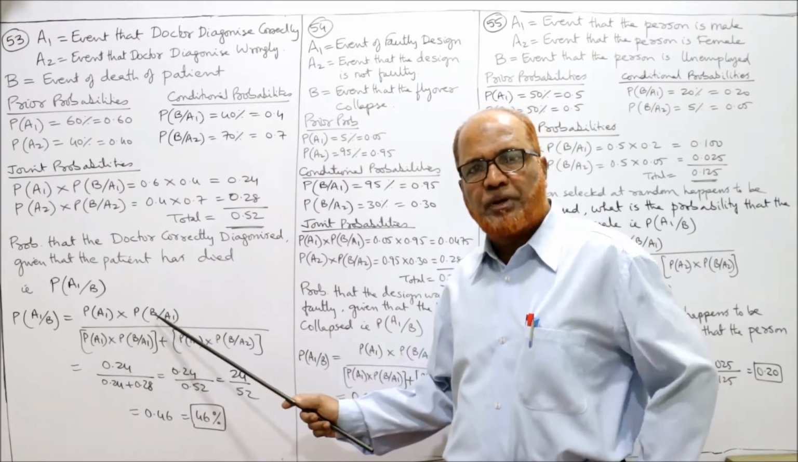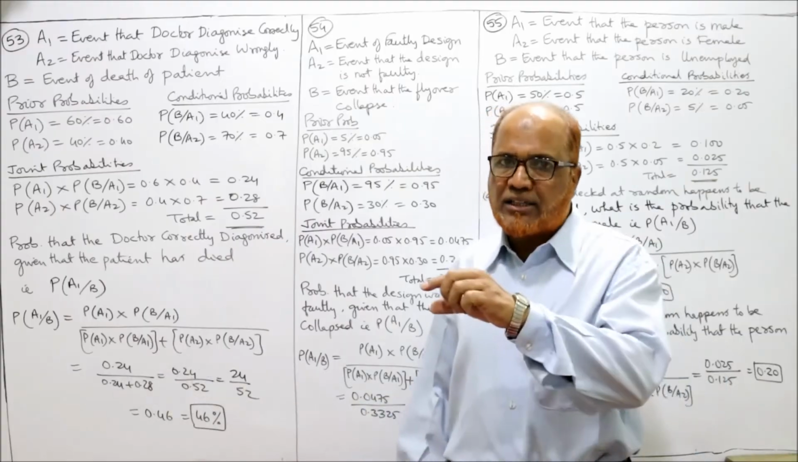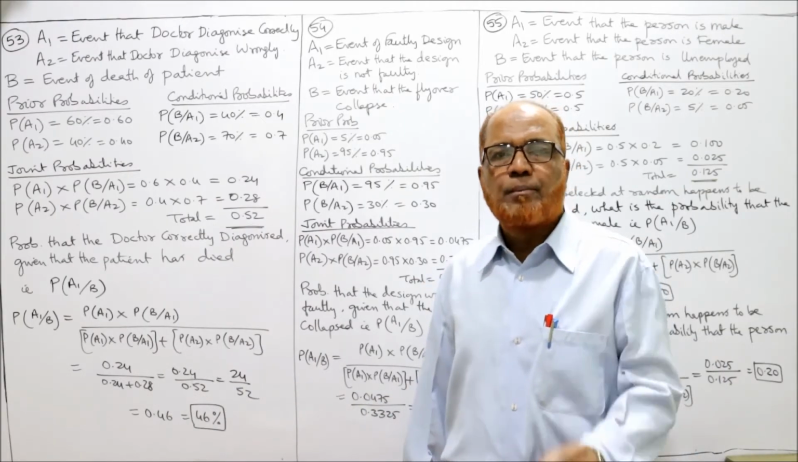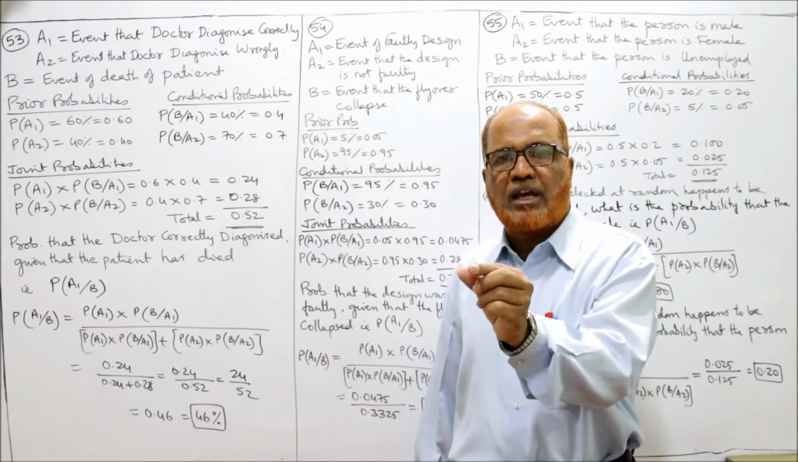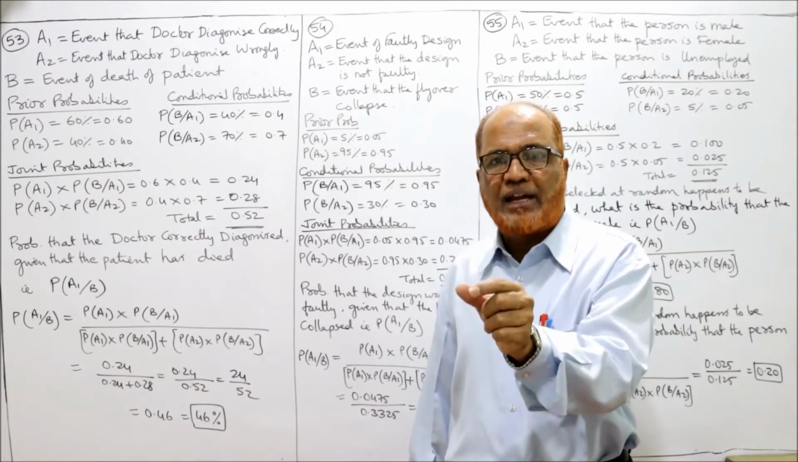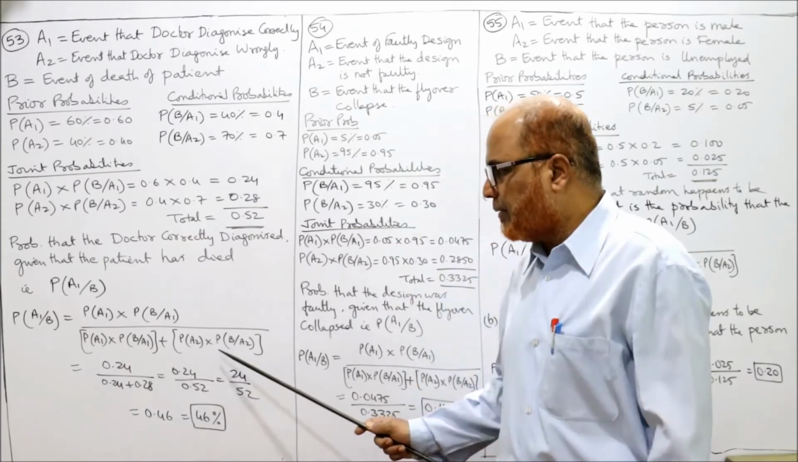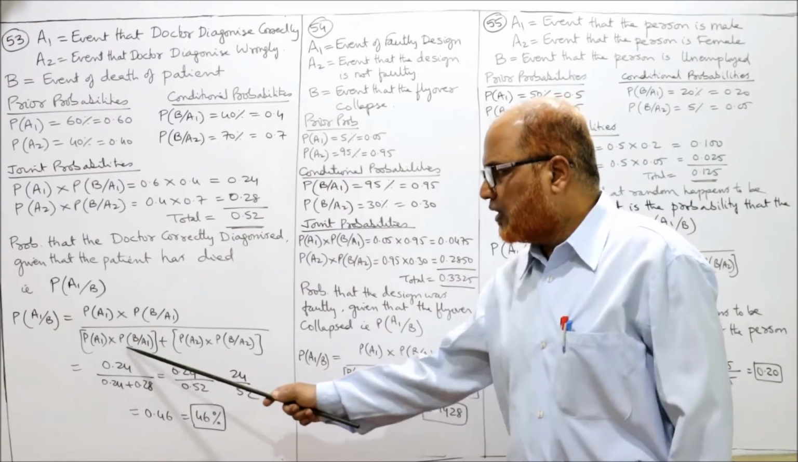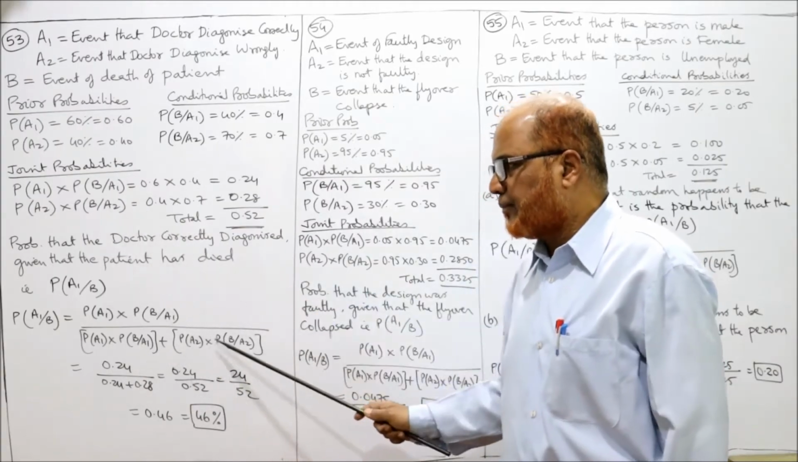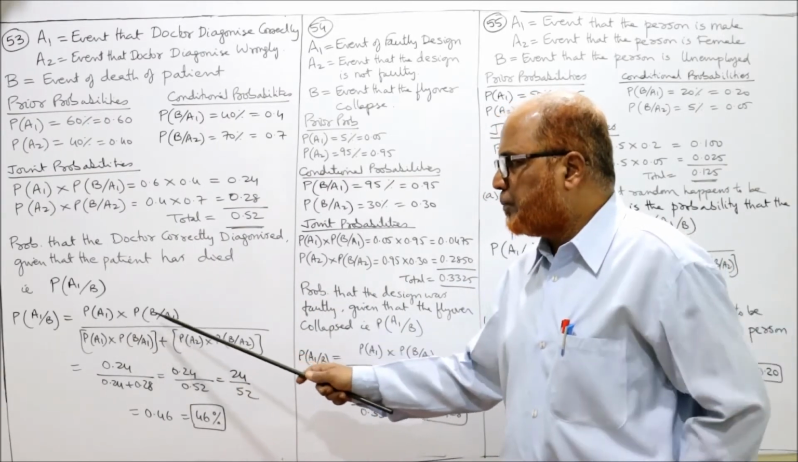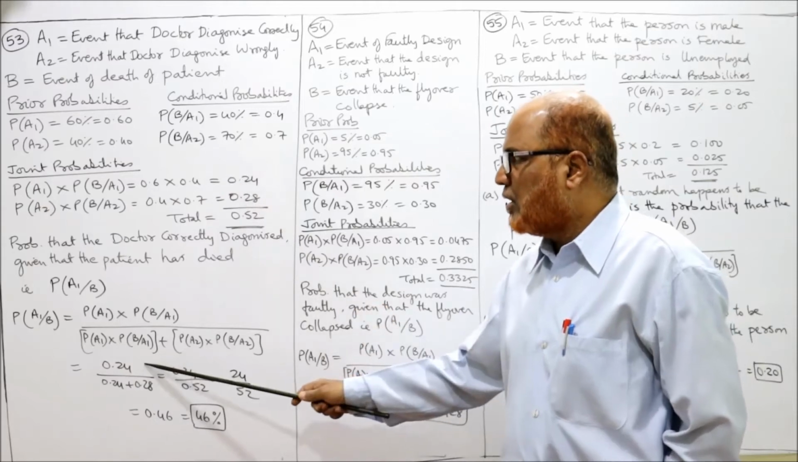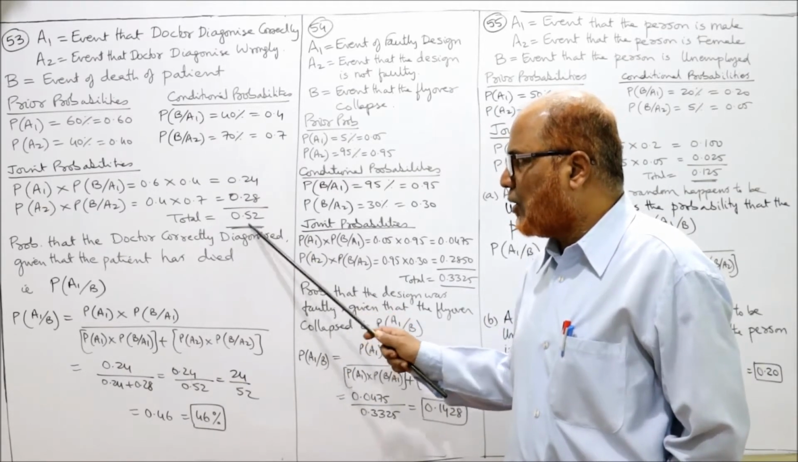P of A1 into P of B given A1. In the denominator, I will take the total of the joint probabilities: P of A1 into P of B given A1 plus P of A2 into P of B given A2. ये दोनों joint probabilities को add up कर देंगे. अब P of A1 into P of B given A1 0.24. अब ये दोनों को add कर लिए तो कितना हो 0.52.